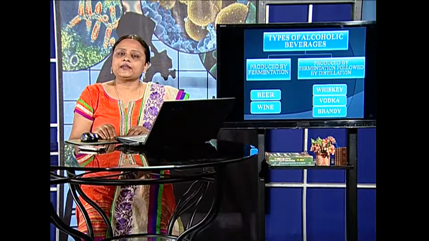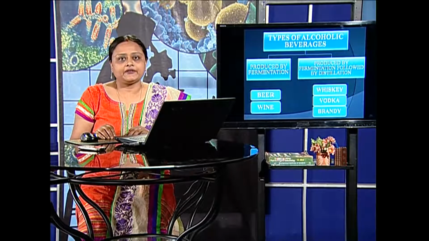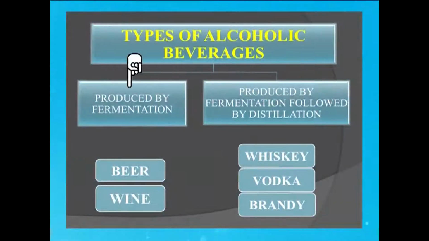There are several types of these alcoholic beverages, but they can be broadly classified into two categories. Some are produced only by fermentation, while some are produced by fermentation followed by a distillation step. This distillation step gives higher ethanol content because we purify the product, and as such the ethanol percentage increases to approximately 40%.